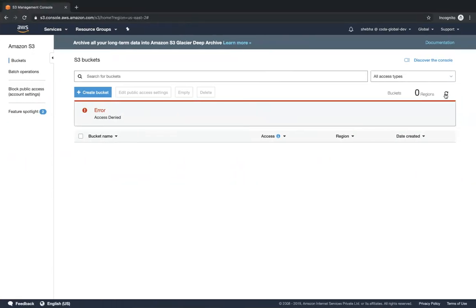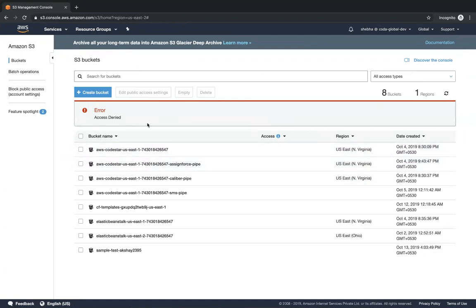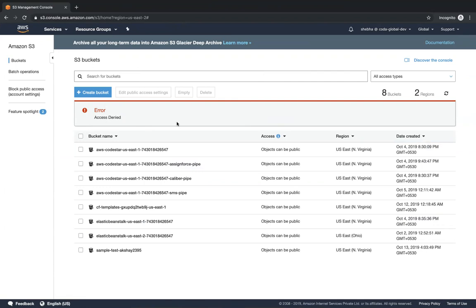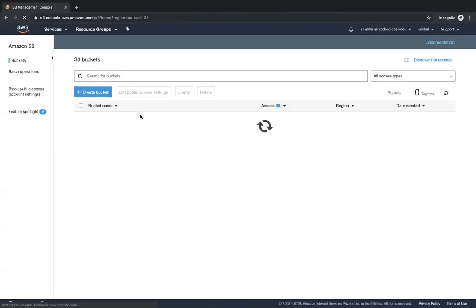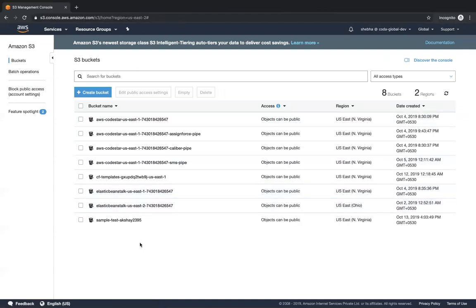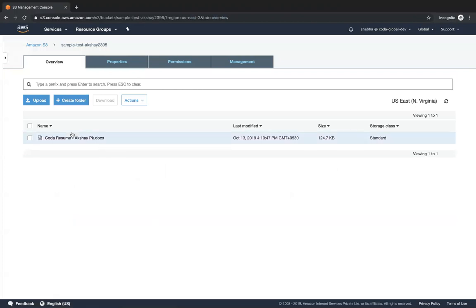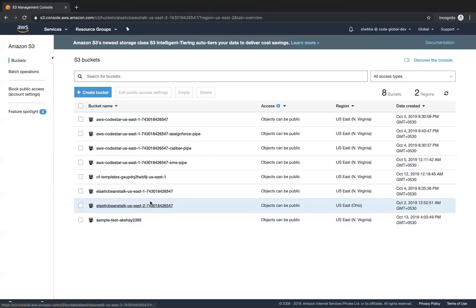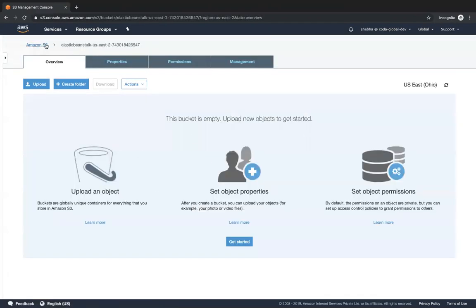So going back over here, refreshing this, you can see that, this is the UI glitch that AWS has. Okay. So if you want to get rid of the UI glitch, you can just do a hard reload. Okay. So right now she is able to list all the buckets and the objects and all that. But when you go ahead and click on the sample test Akshay 2395, you can see that she can view the objects that are uploaded to this particular bucket. Okay. But if suppose she was to go to some other bucket, this bucket is empty.